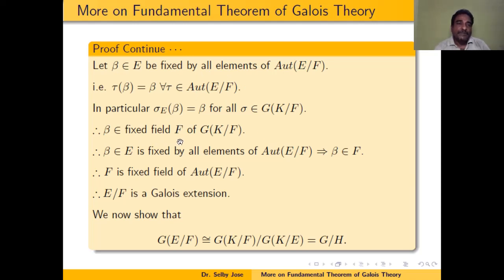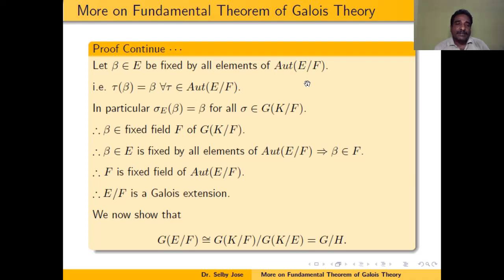Therefore, beta belongs to the fixed field of Galois group of K over F, because sigma restricted to E of beta also fixes beta, and sigma restricted to E fixes only the elements of F. Therefore, beta belongs to the fixed field of Galois group of K over F, which is the same as F. That means beta belongs to F. That means that what we proved is, if beta in E is fixed by all elements of automorphism of E over F, then beta belongs to F. That means that F is the fixed field of automorphism of E over F. That means E over F is a Galois extension.